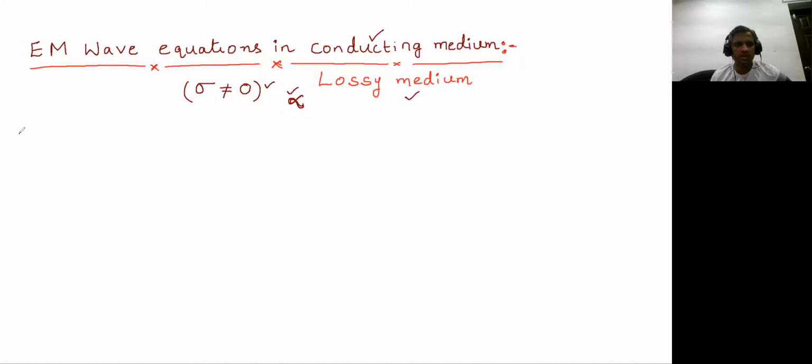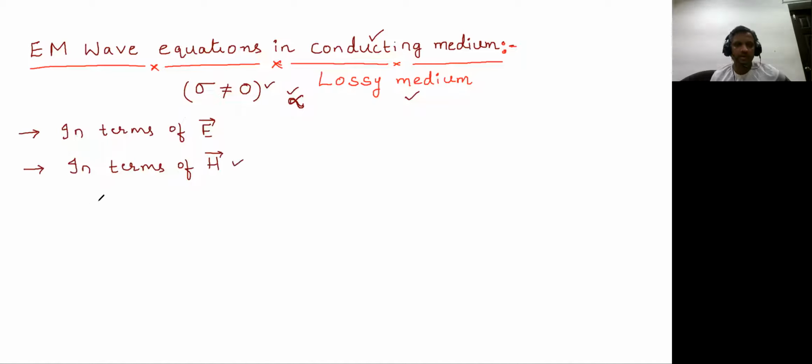That is particularly, we can do it in two ways. One is in terms of E vector, and if you want the same electromagnetic wave equation in terms of H also, we can get it. But we don't do both because one is similar to the other. Let us try to find out the electromagnetic wave equation in terms of H first.